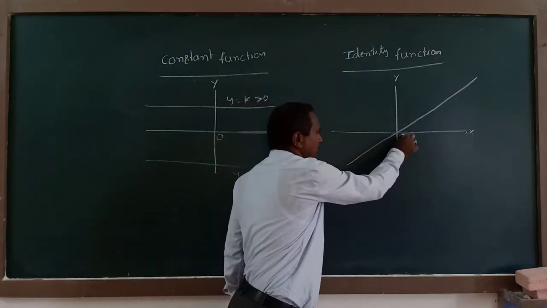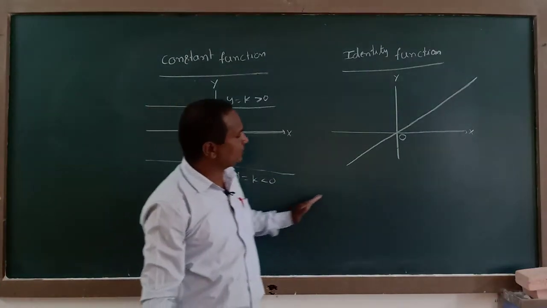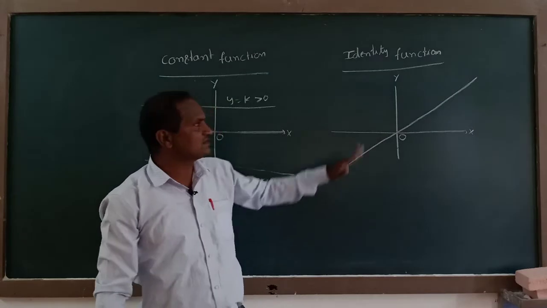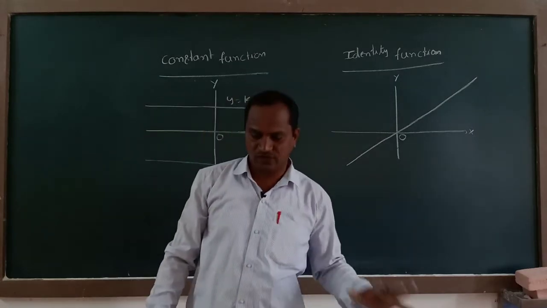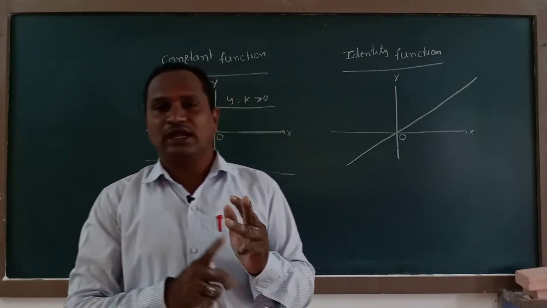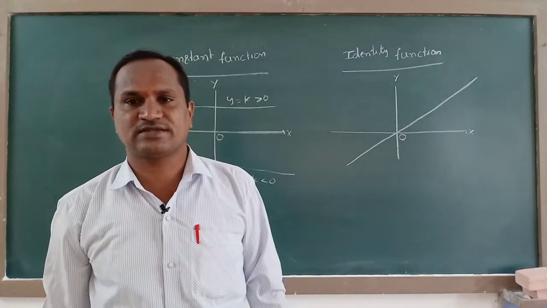The line does not stop anywhere. Continuously it is moving like this. Continuously moving means it is a continuous function. Therefore, the constant function and the identity function are always continuous functions.